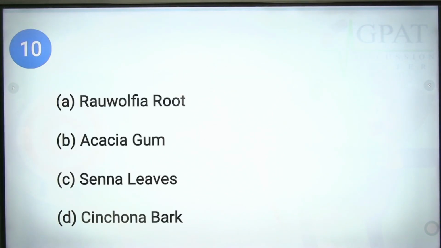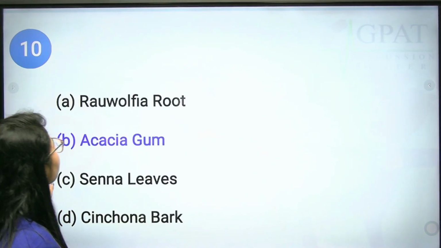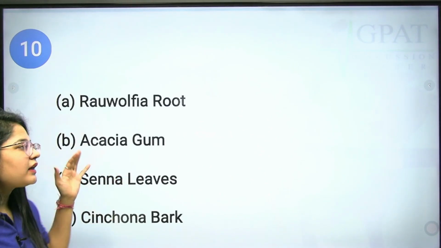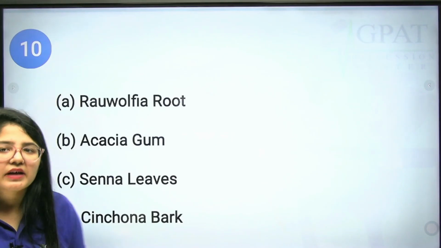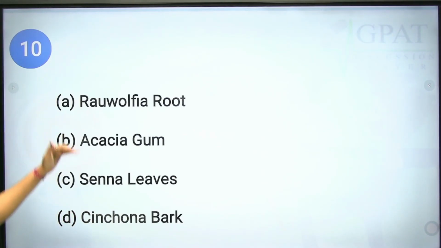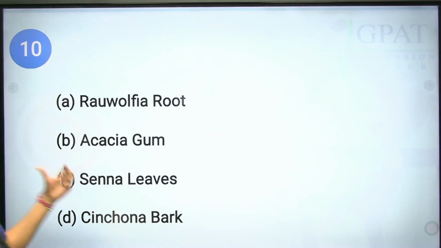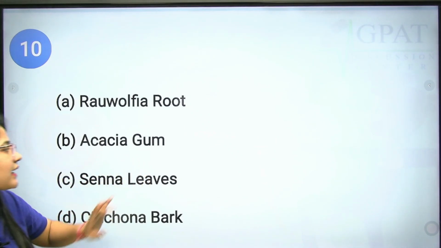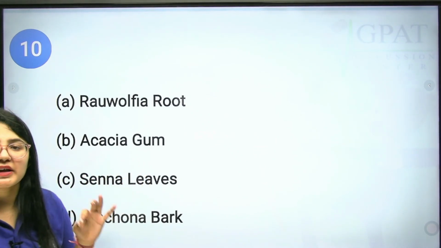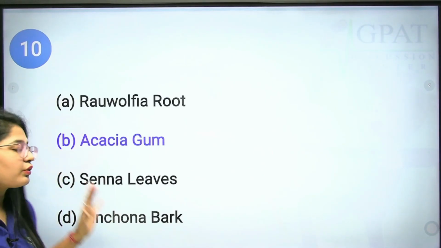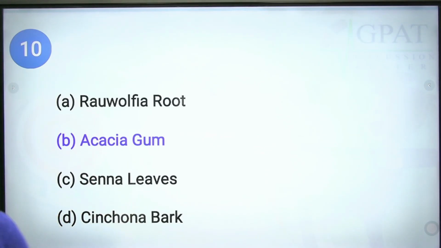Next is question number 10. I don't know why the question is not visible, but I can see the correct answer is Rauwolfia. The question can be about organized as well as unorganized drugs. So you have to answer which of the following comes under the classification of unorganized drug. This is your question, and the correct answer will be option B, acacia gum. It comes under the classification of unorganized drug. The rest three, Rauwolfia, senna and cinchona, come under organized drugs.